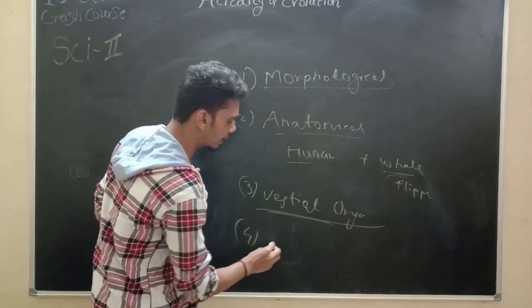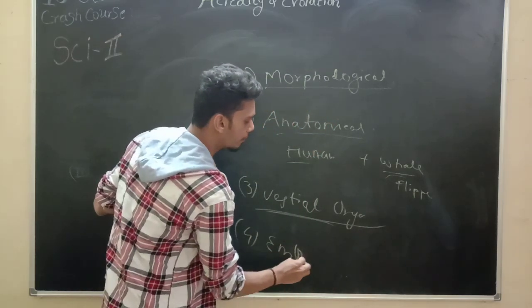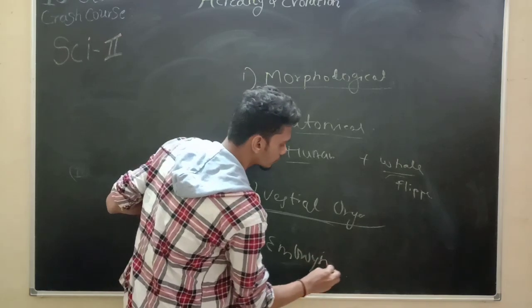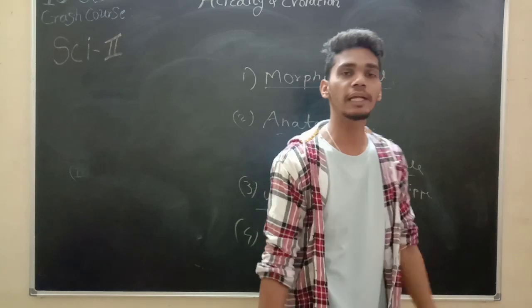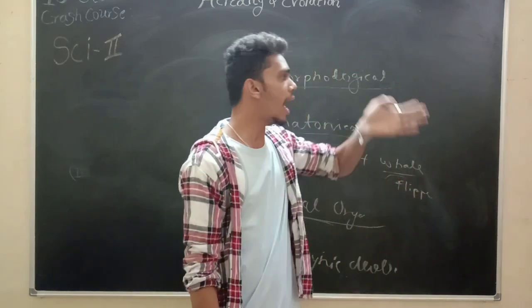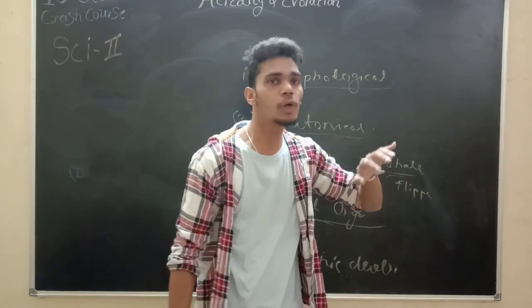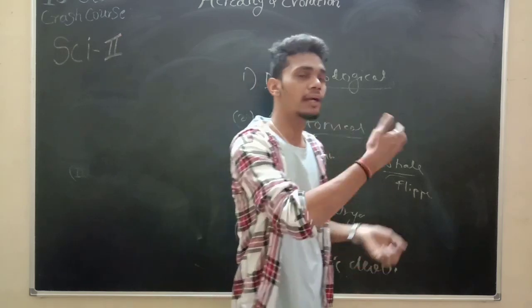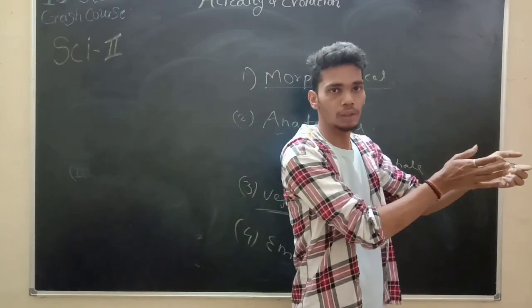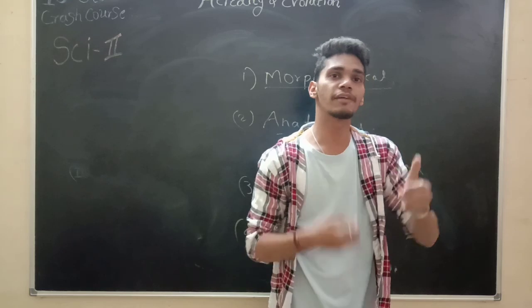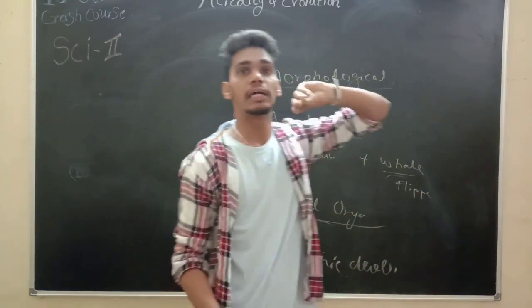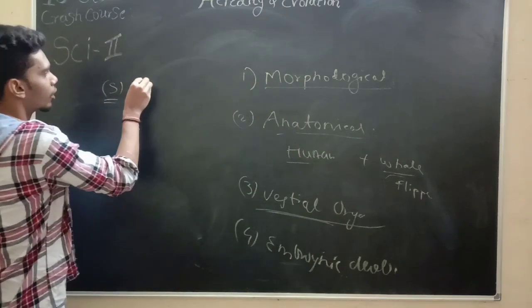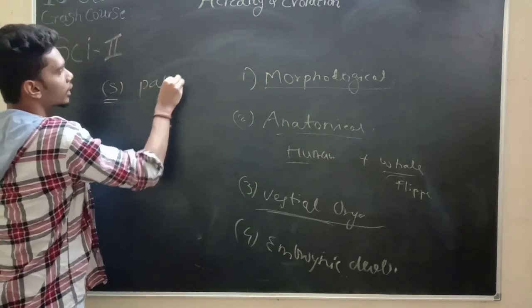The fourth one is embryonic development. When you talk about embryonic development, in some stages all embryos look very similar, but when they go through the growth period, we find a different identification there. So these are the sum of them. Okay, your paleontological.